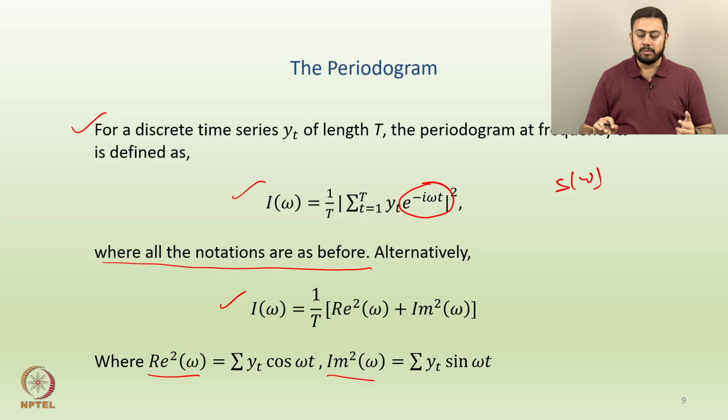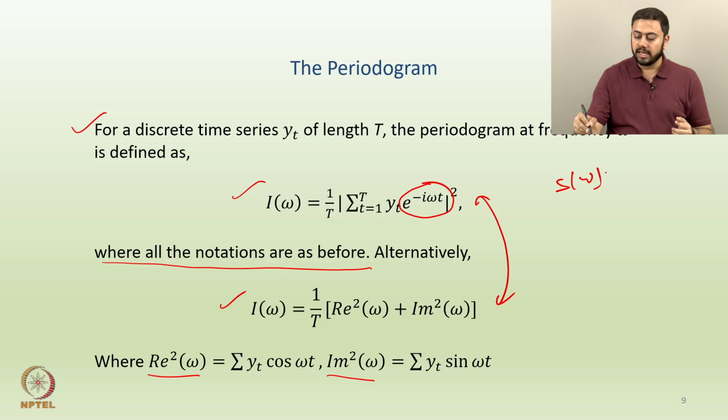By the way, all these things could easily be proved by somebody good in mathematics, in real analysis or rather complex analysis, who knows the relationship between the exponential and sine and cosine. So in general you have these two alternative formulas for defining the periodogram at a particular frequency omega.